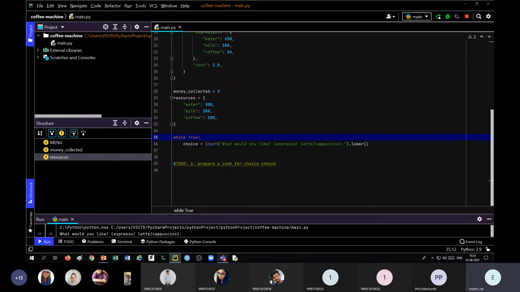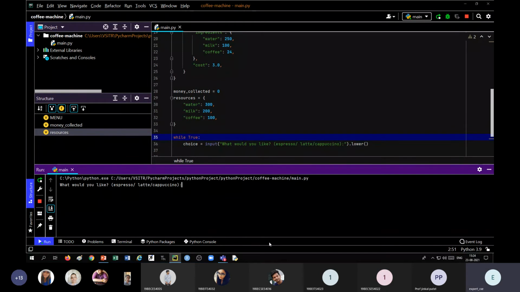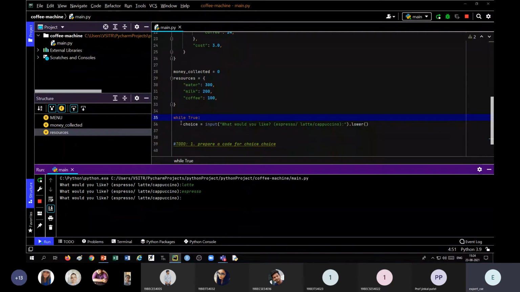OK, so the user is asking, let me make this screen bigger. Say latte. It should continue to ask. Say espresso. OK, so we can use a while loop to continue this user choice.